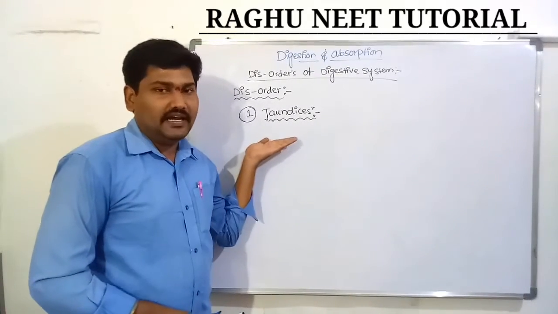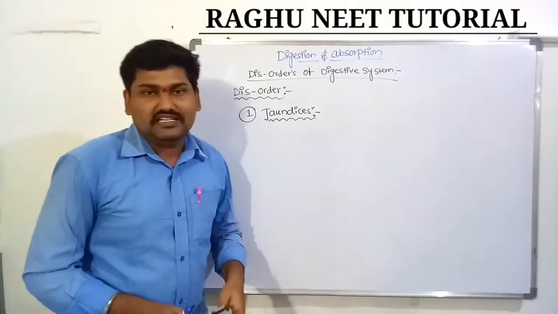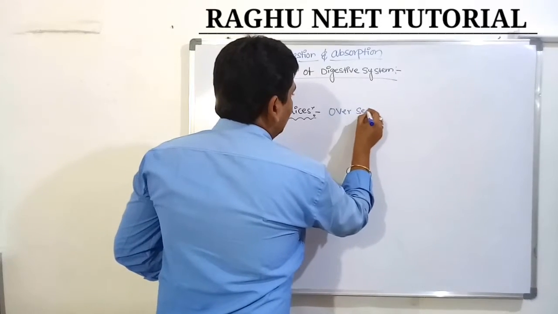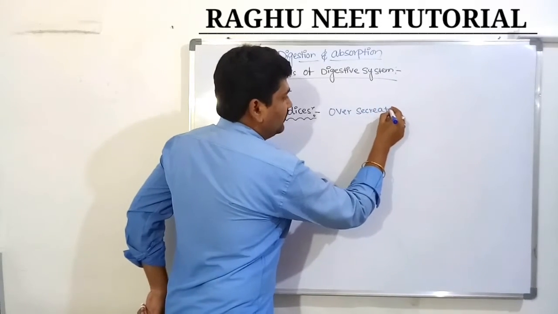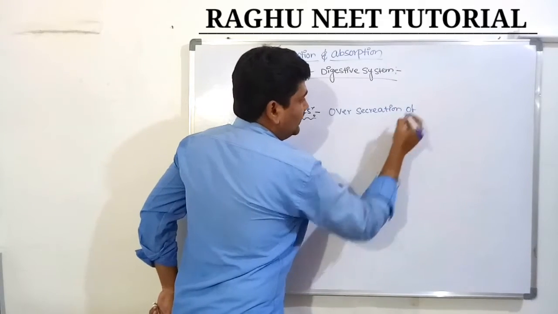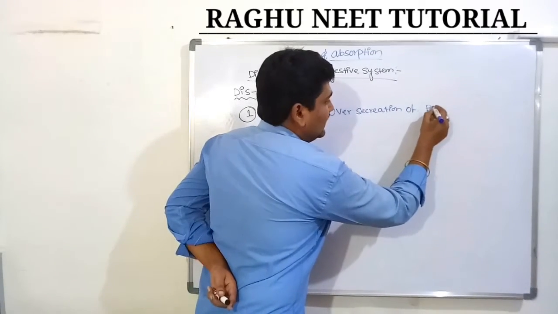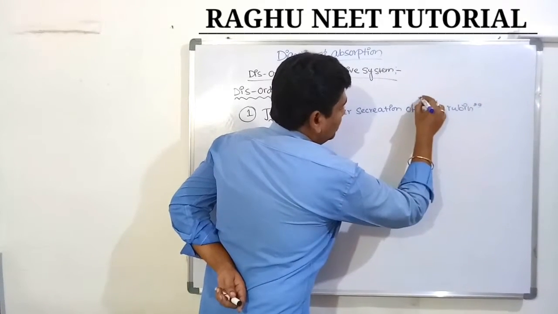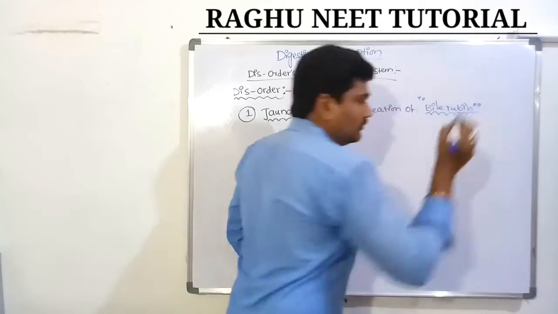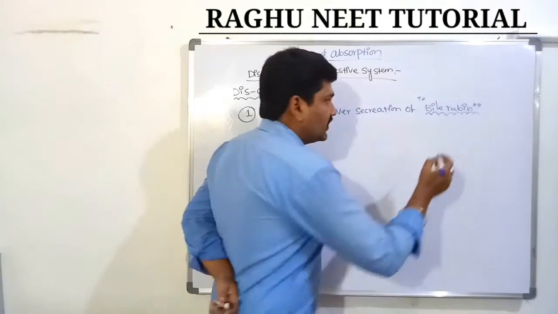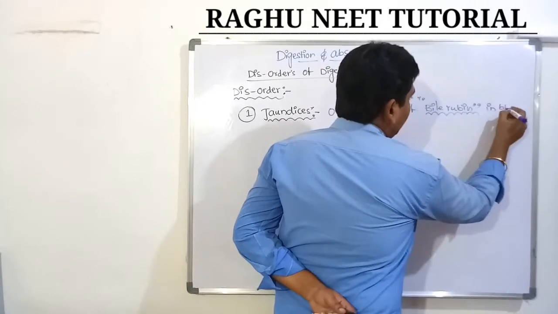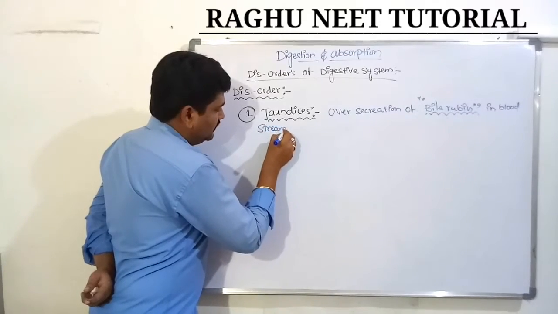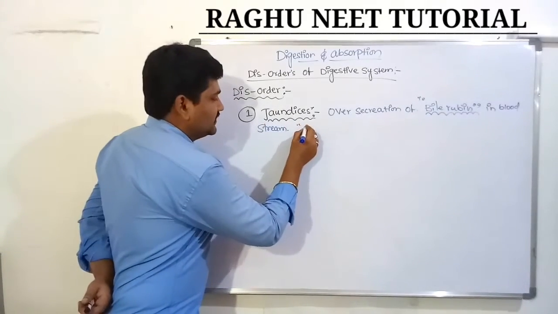That is what causes jaundice. First, the over secretion of bilirubin in the bloodstream causes jaundice.